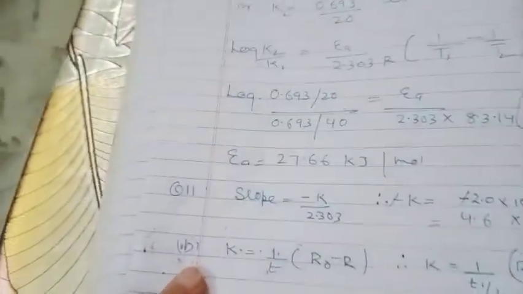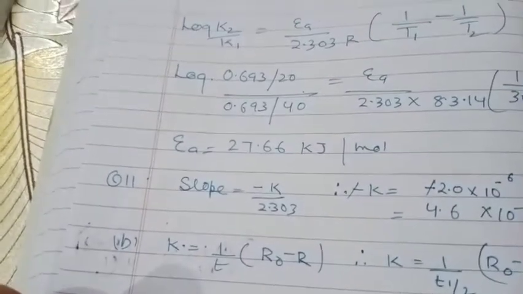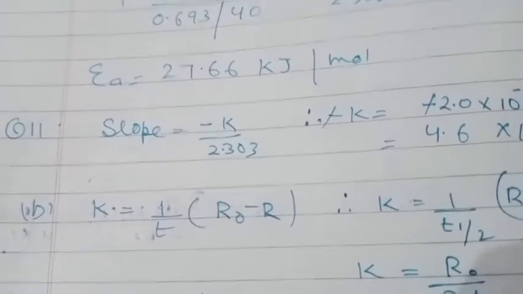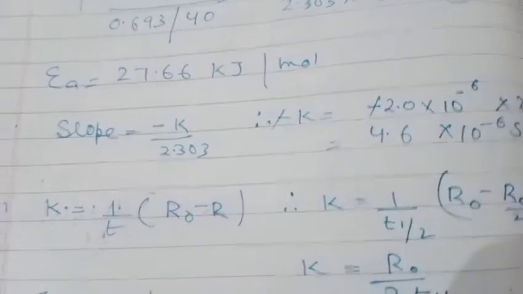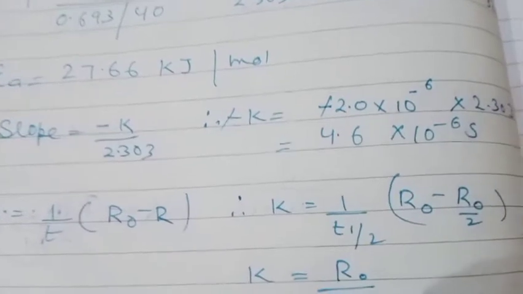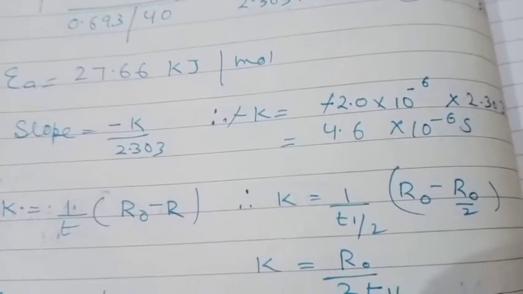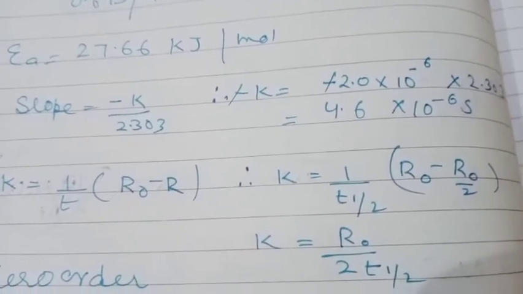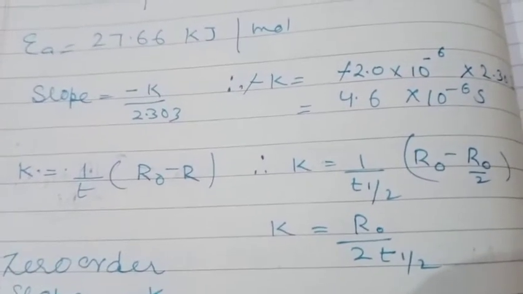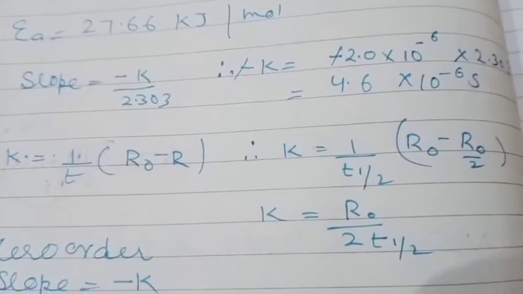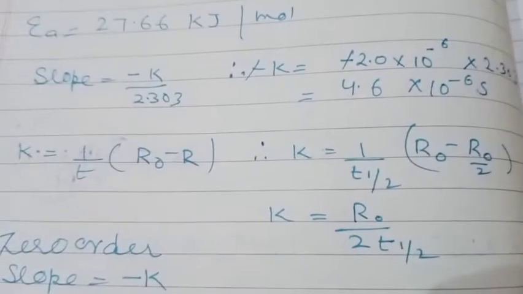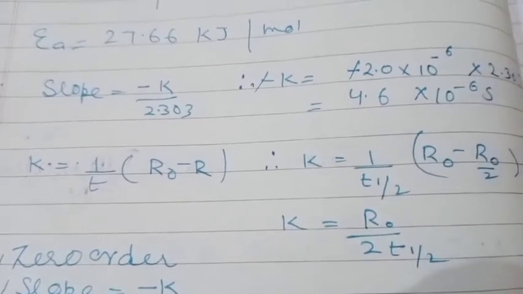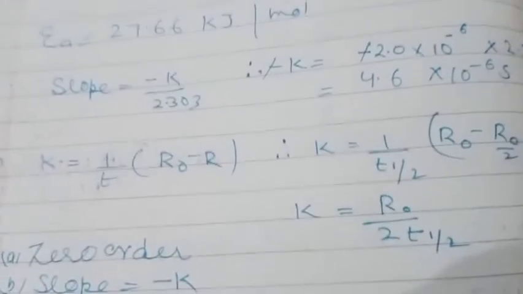For a zero order reaction we know that the expression is K is equal to 1 by T into bracket R0 minus R, where K is the rate constant, T is time, R0 is the initial concentration and R is the present concentration. When time is T half, at that time R will be equal to R0 by 2, because it is that time duration in which the initial amount is reduced to half. So substituting the value you will get the expression K is equal to R0 divided by 2 T half, or you can also write T half is equal to R0 divided by 2 K.